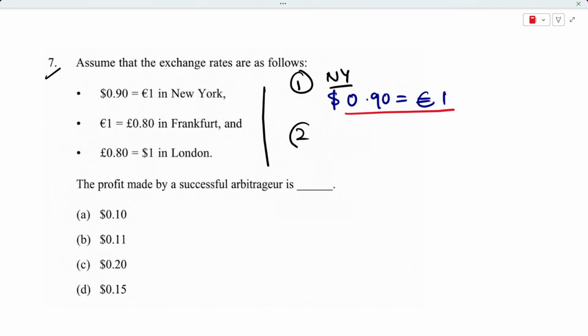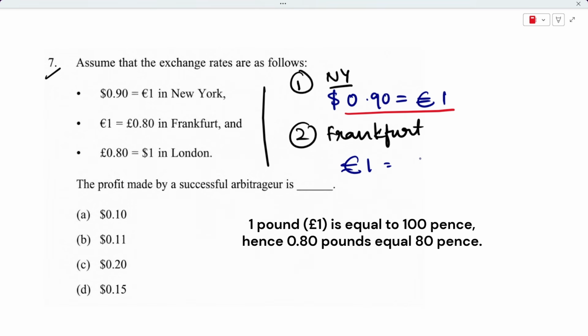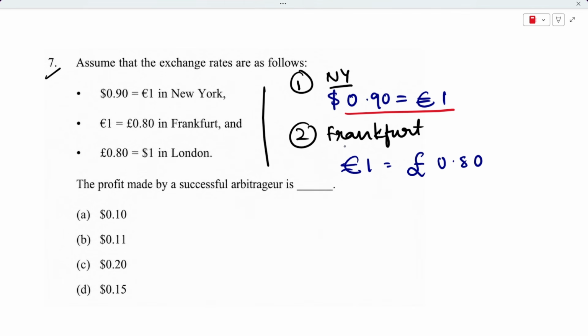Let's come to the Frankfurt market. We are now in the Frankfurt market. So in the Frankfurt market, we see that 1 euro is equal to 0.80 pence, which means that 1 euro gets you 80 pence in Frankfurt.